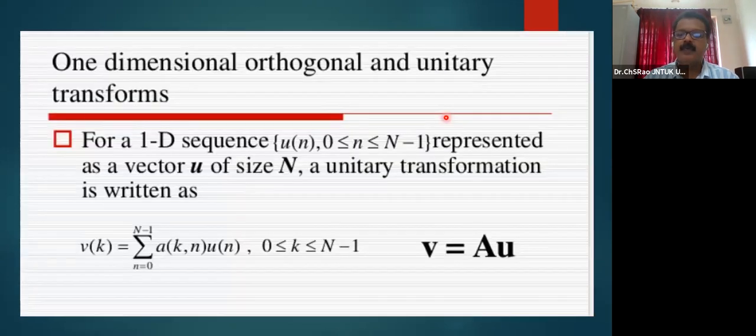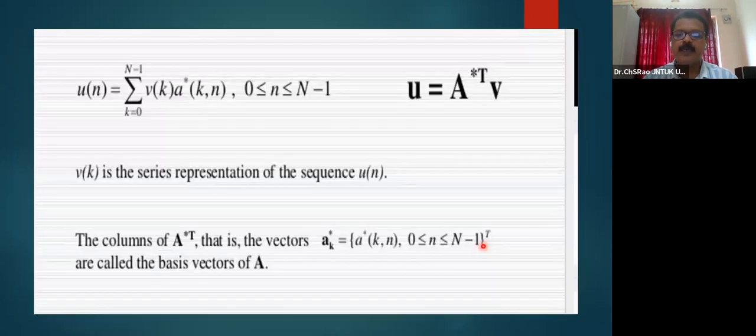If A is the matrix, the Akn matrix is utilized to calculate the forward unitary transformation. Here, we call A the unitary transformation matrix. When I want to get back my original sequence Un, in matrix representation, U may be represented as A star transpose V, where Vk is the series representation of the sequence Un.